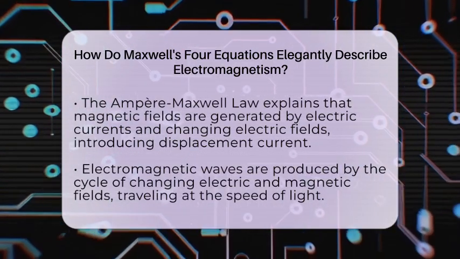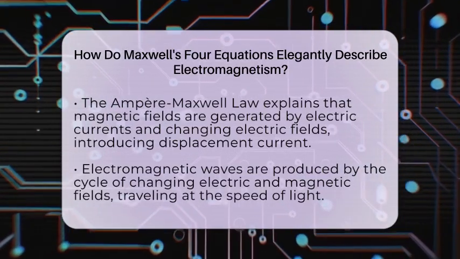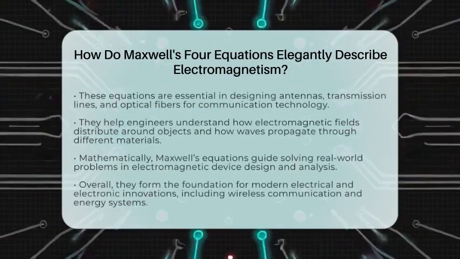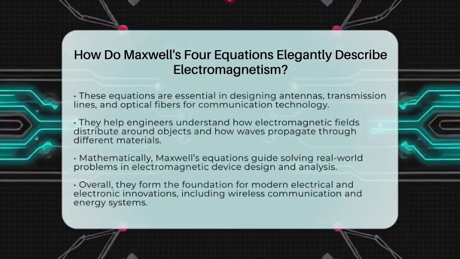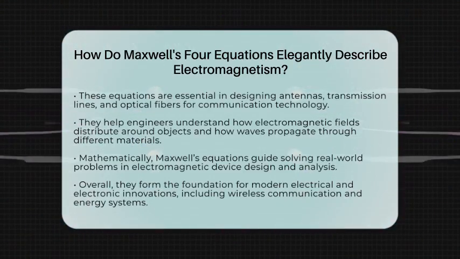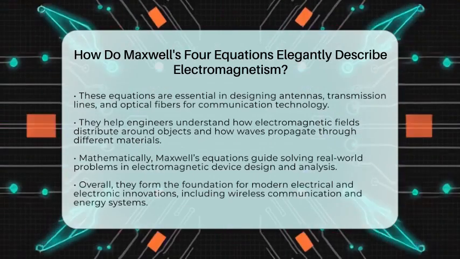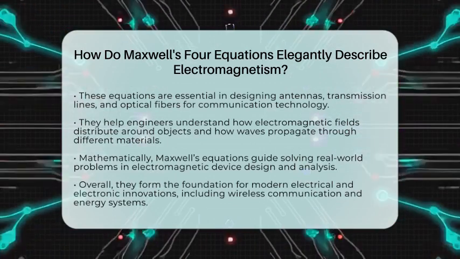In electrical engineering, these equations help us design antennas, transmission lines, and optical fibers. They guide us in understanding how signals travel and how devices interact with electromagnetic fields. By expressing these laws mathematically, engineers can solve real-world problems involving how fields distribute around objects, how waves propagate, and how materials affect electromagnetic behavior.